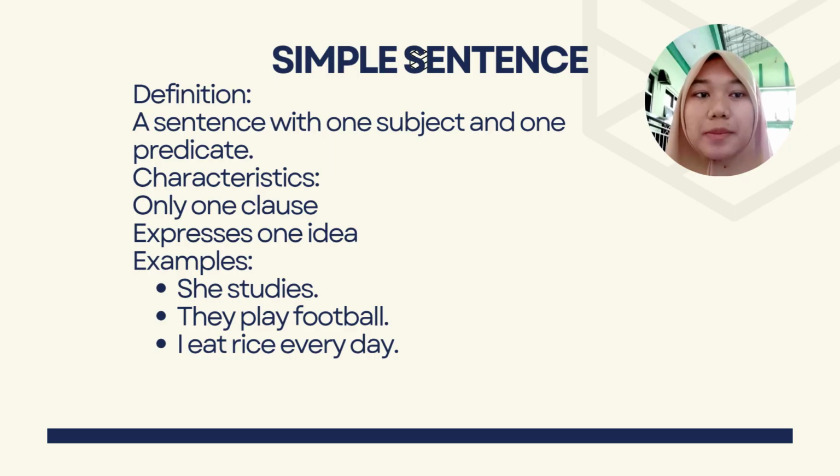Let's start with the basic, the simple sentence. A simple sentence has only one independent clause. This means it has one subject and one verb, and it expresses a complete thought. For example, they play football. It's straightforward and easy to understand.